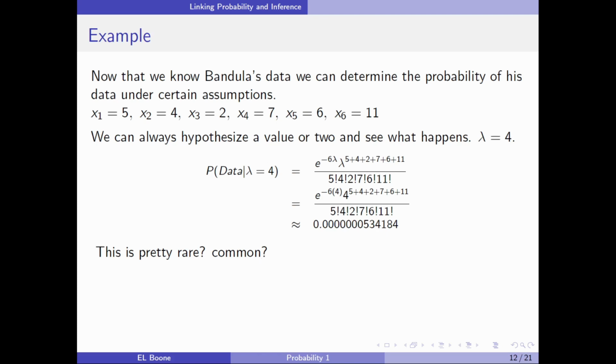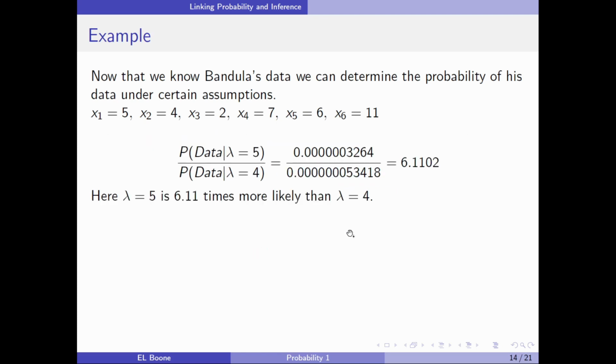So let's guess another value and see what happens. What happens if we chose 5? Well, what we'll do is we'll go back, take the formula we had on the other page, and we'll plug in 5. And this should be a 5 here. So don't panic over it. We just plugged in 5. Here we get this probability, 0.00000003. Wait, is there the same number of zeros? No, there's fewer zeros than there were last time. So that means maybe it's more common than the last one.